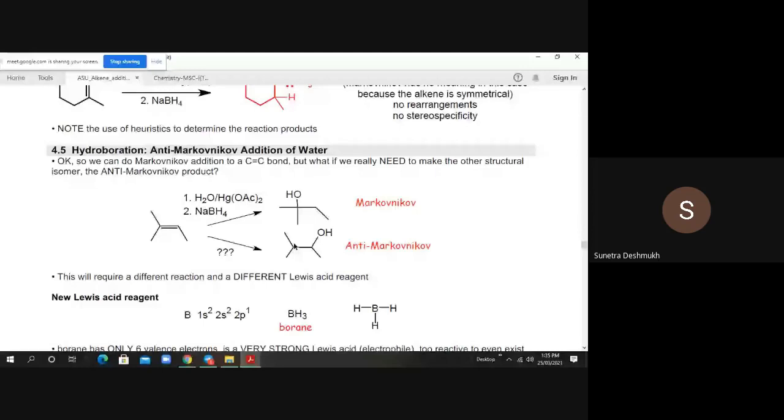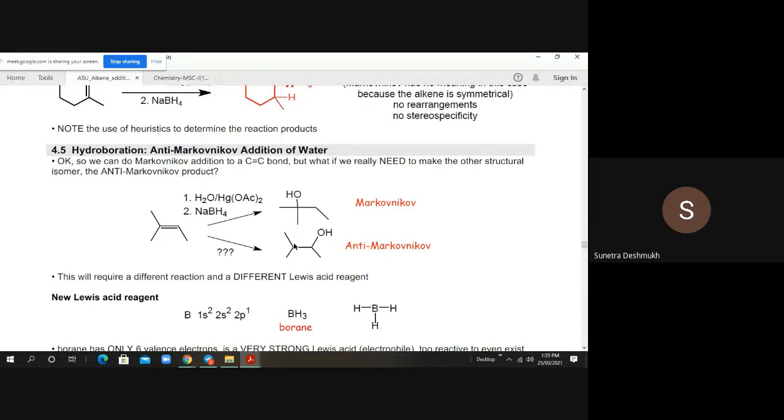Then we didn't want a rearranged product, we wanted the starting material kept as it is. That means if we start with a 4-membered ring, at the end we want a 4-membered ring in the product. So for that we eliminated H2SO4 and added mercury acetate to keep the starting material constant. We only want to do the addition across the carbon-carbon double bond.